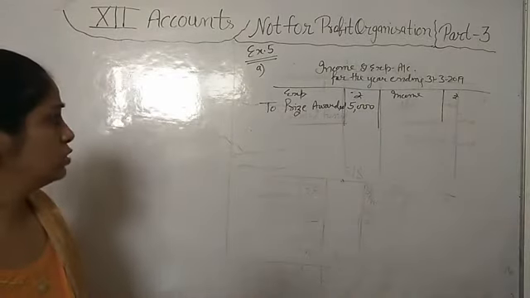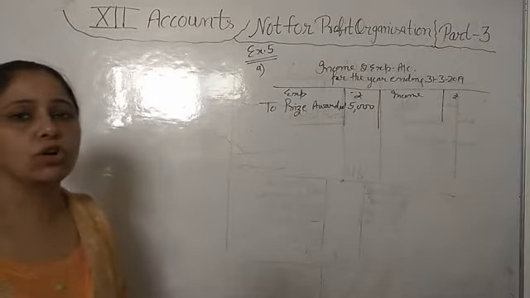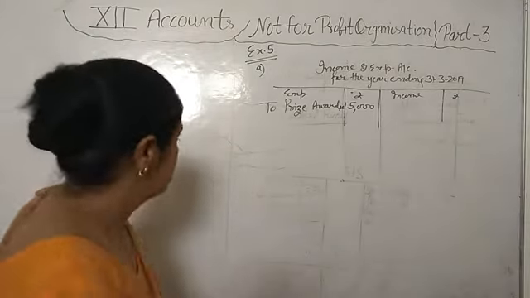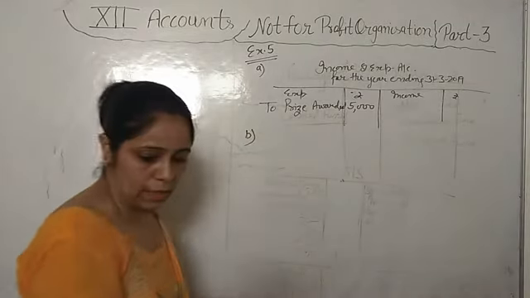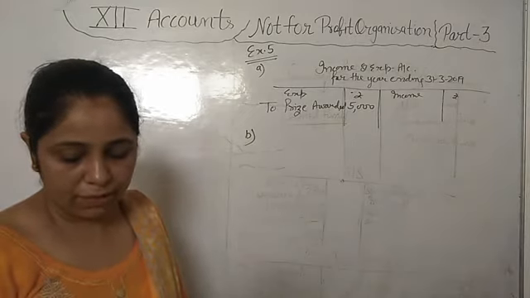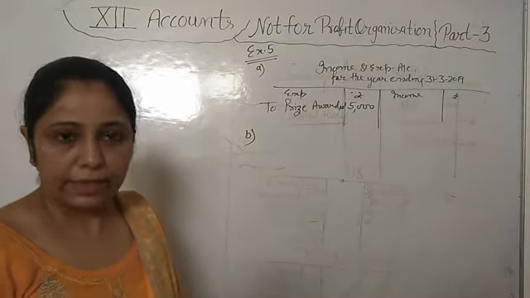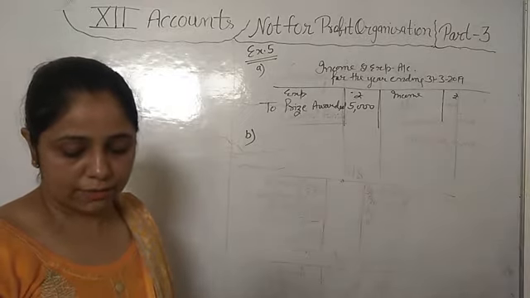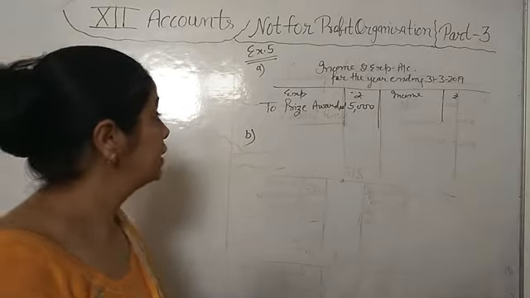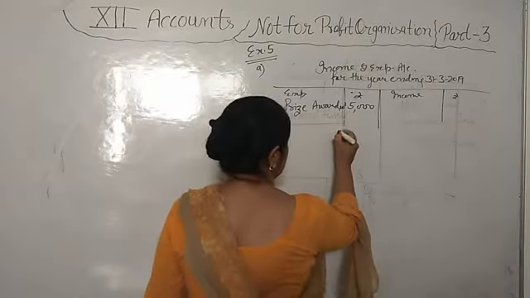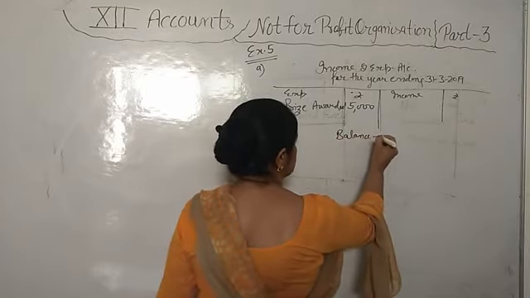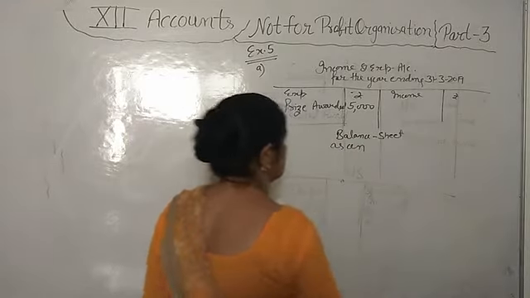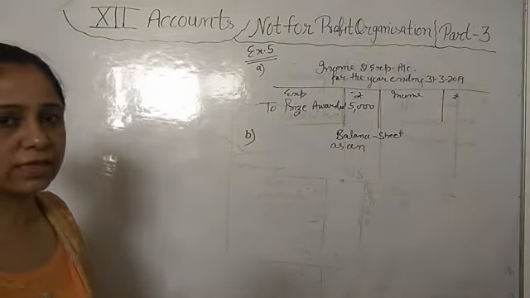We have to show where we will show the prize awarded if there is no fund related to prizes. Now in case B, prize awarded is 5,000, but we are having a prize fund of 40,000 in 2018, and we have received a donation during the year of 7,200. If we are having a prize fund, then we will not show the prize expense in the income and expenditure account. We will show that expense in the balance sheet by deducting it from the prize fund.